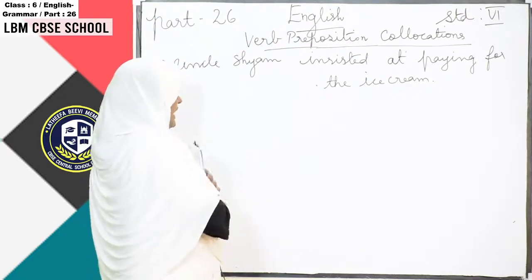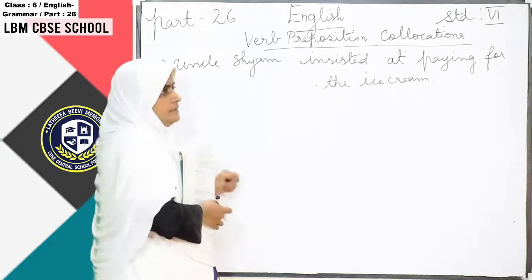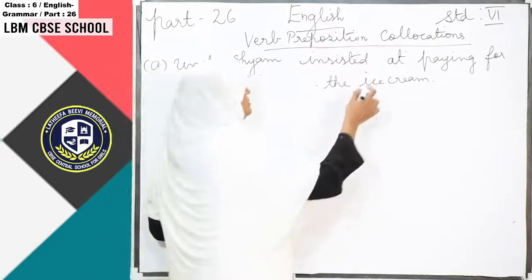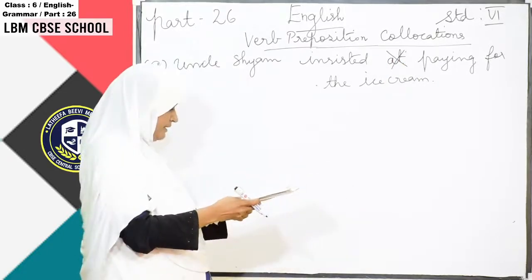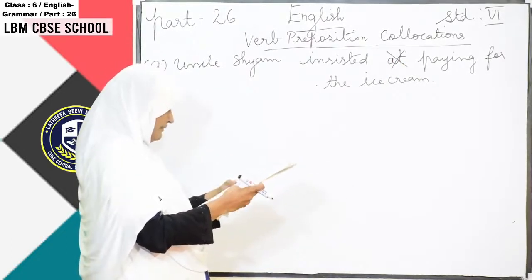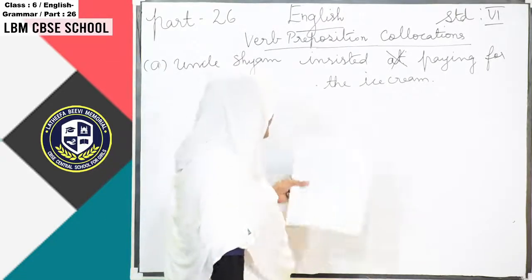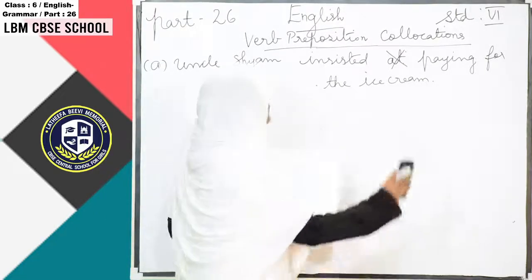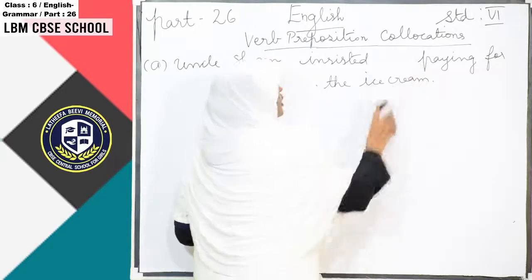Here we have to find out the wrong word, where it is, that is "at". So this is the wrong word. You have to write the correct word. What you have to write? "On". So "at" is the wrong one, you have to add "on".